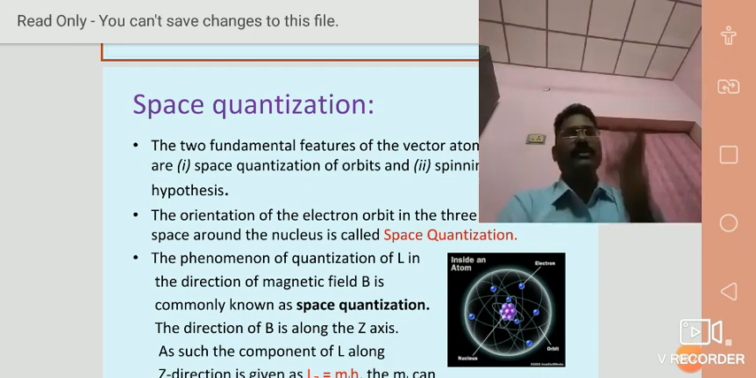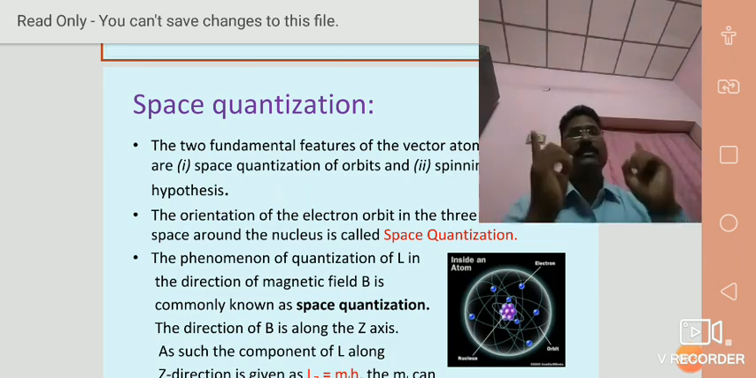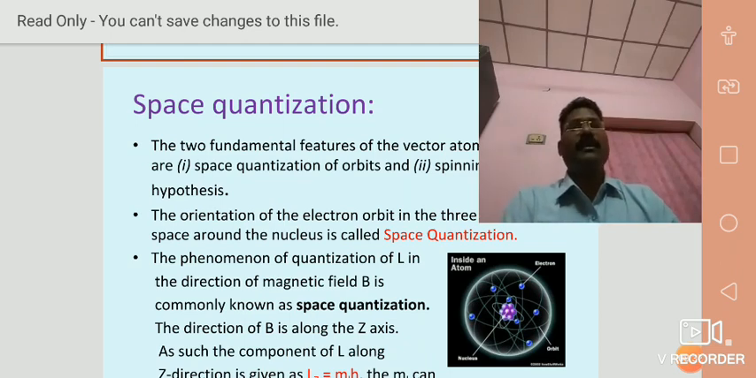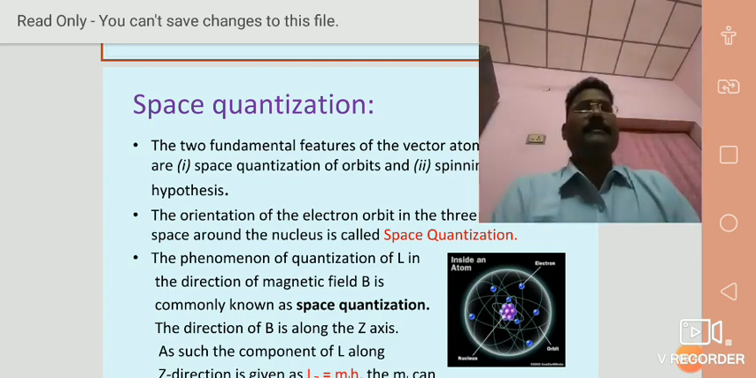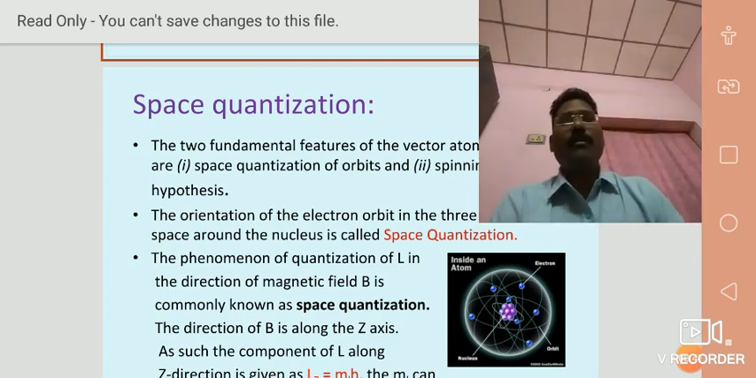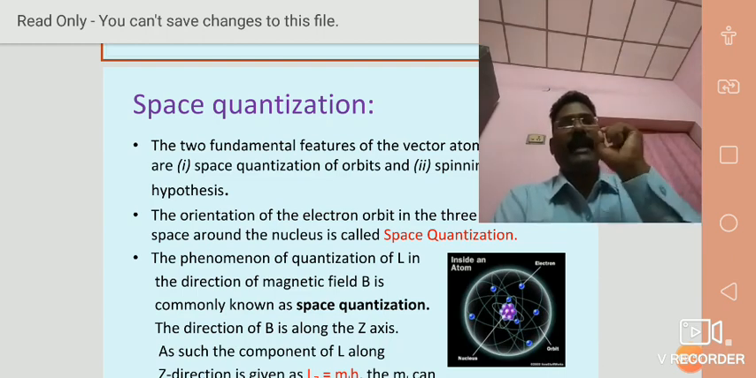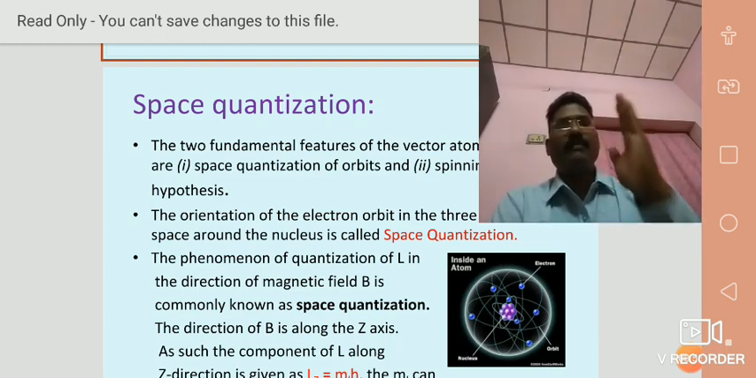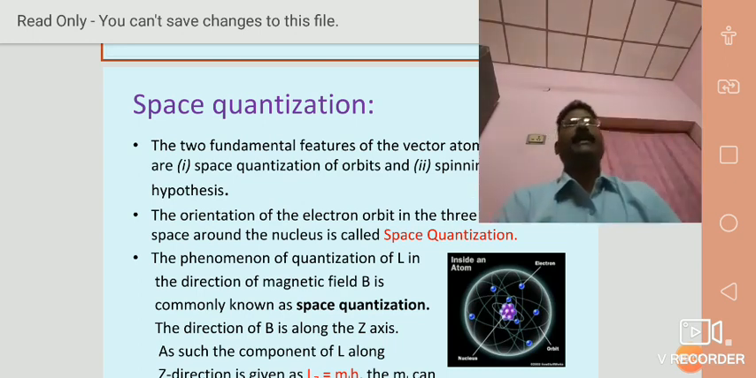The path is closed, either circular or maybe elliptical, but the path is closed. If the path is closed, the momentum is called angular momentum. The electron moving in a closed path, elliptical or circular, has a momentum. The momentum is called orbital angular momentum, which is represented by capital L. The angular momentum of the electron is in the direction of the magnetic field.